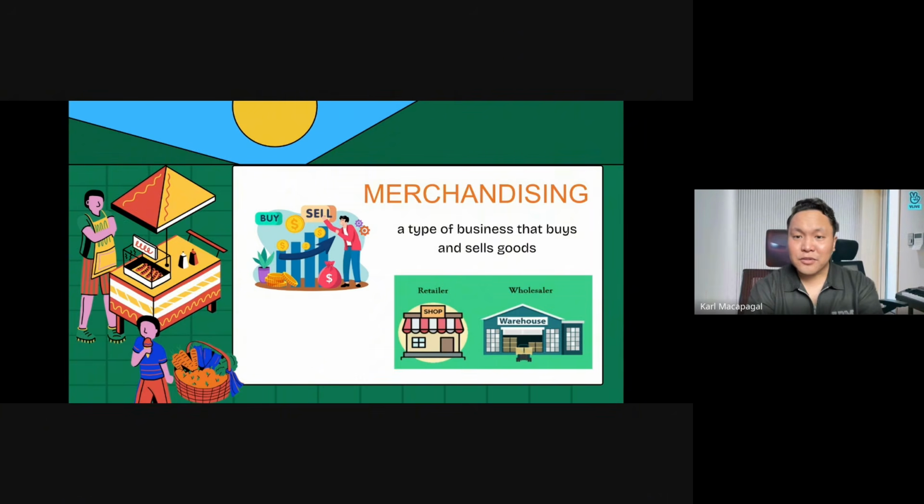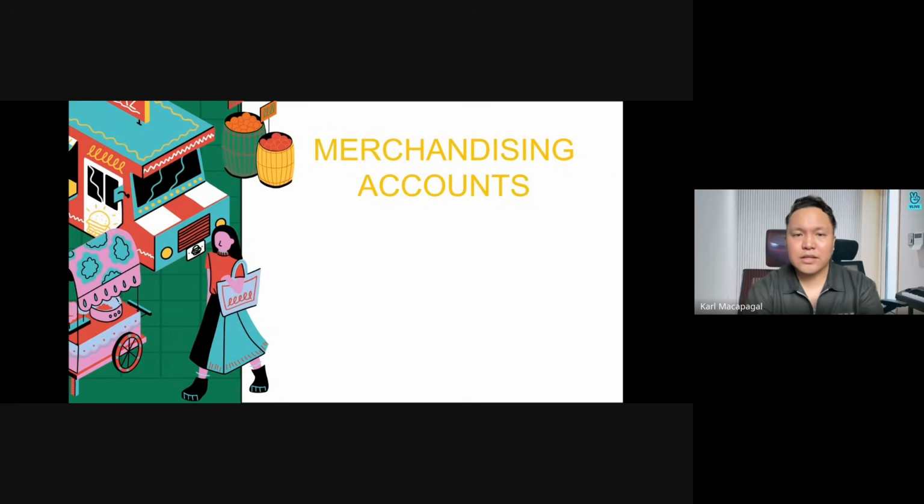A merchandising firm may be a wholesaler, which buys goods for resale to retailers, or a retailer, which buys goods for resale to customers. Take note that if we're going to compare merchandising and service, service companies provide services. There are no products involved, while merchandising involves buying and selling of products.